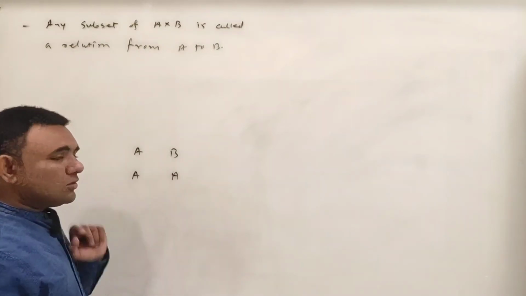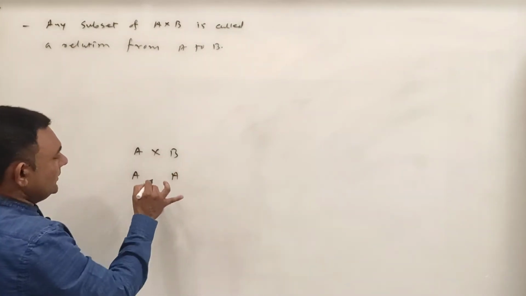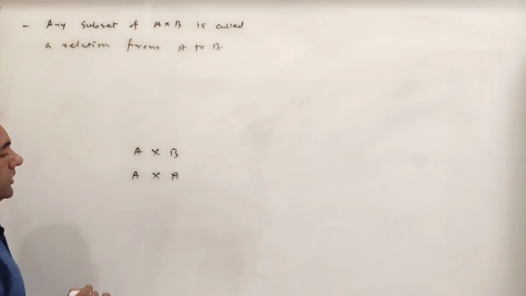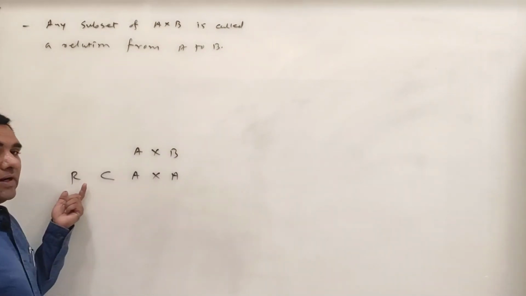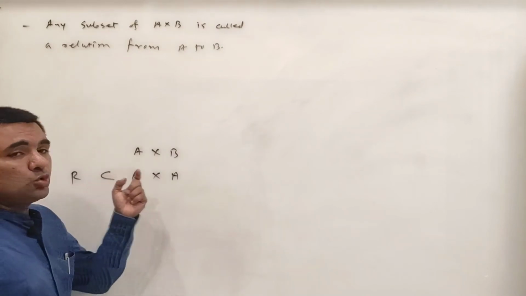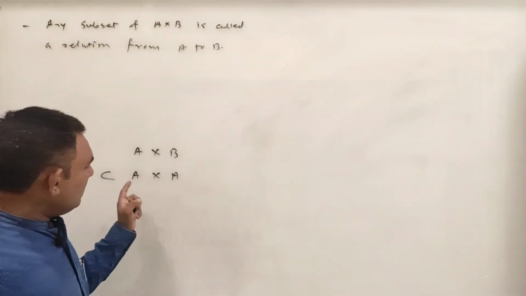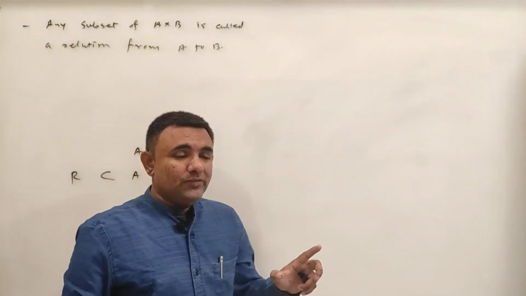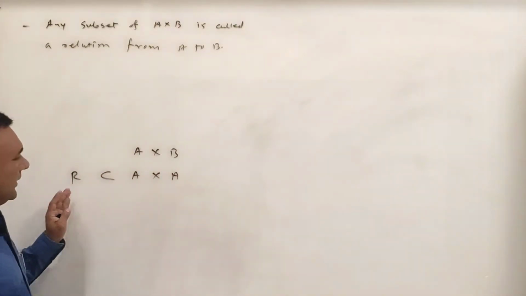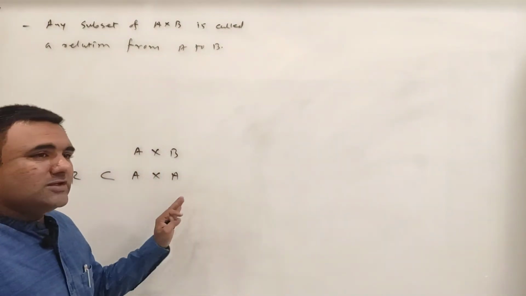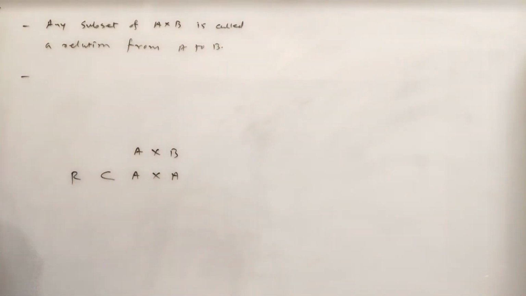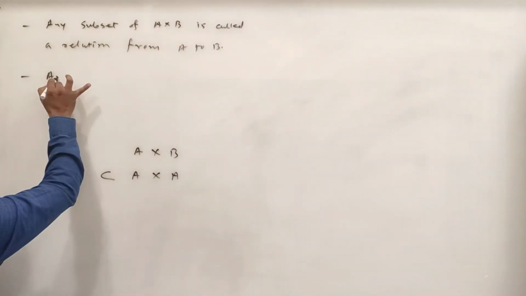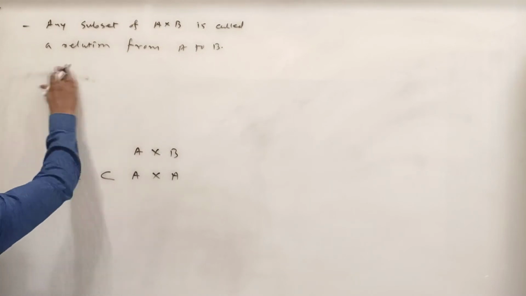So you take B as also A, then here instead of A cross B, we have A cross A. So now you look at any subset R of A cross A, then what can we say? R is a relation from A to A. But when A and B are equal, then instead of saying relation from A to A, we just say relation on A. So let us give the next definition. Okay, let me write this definition.